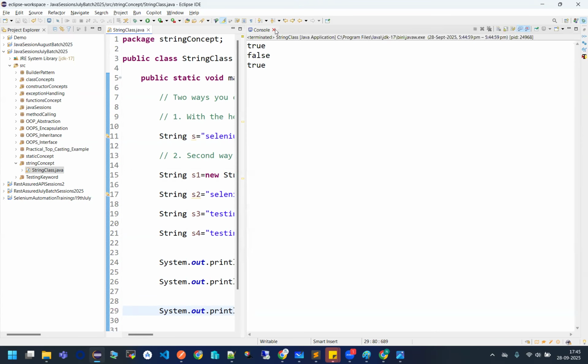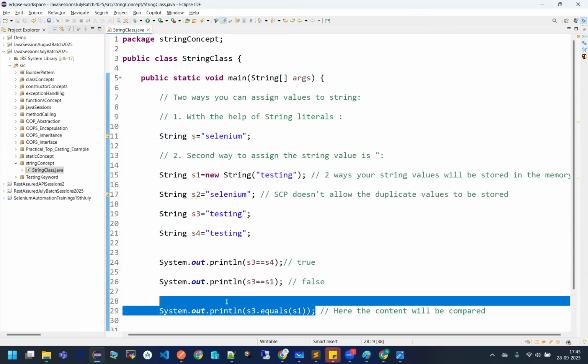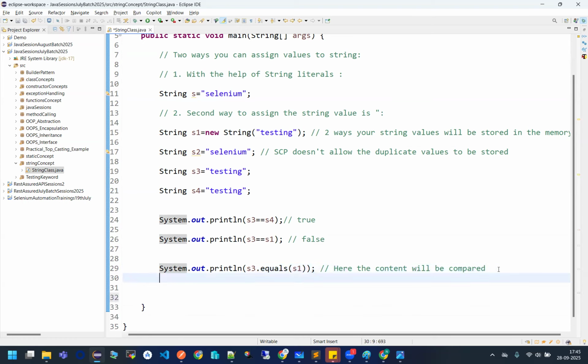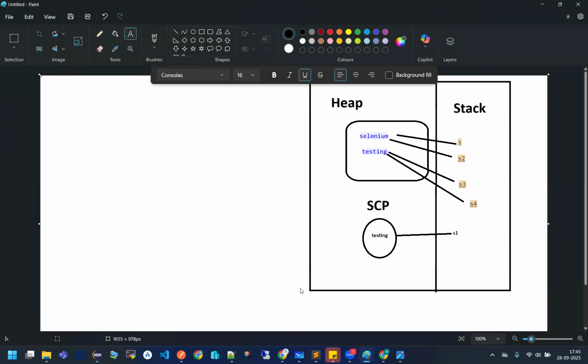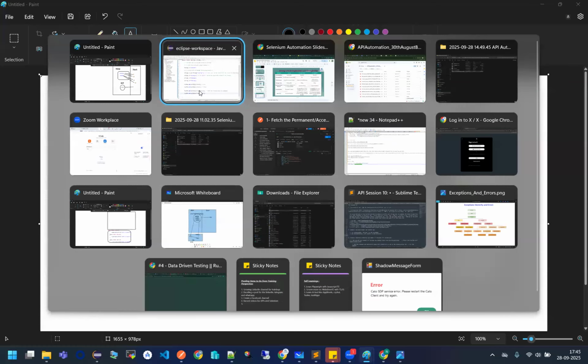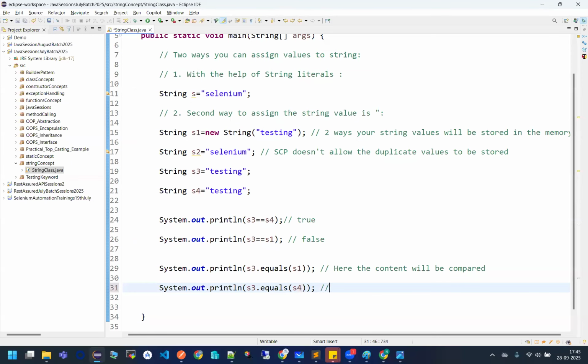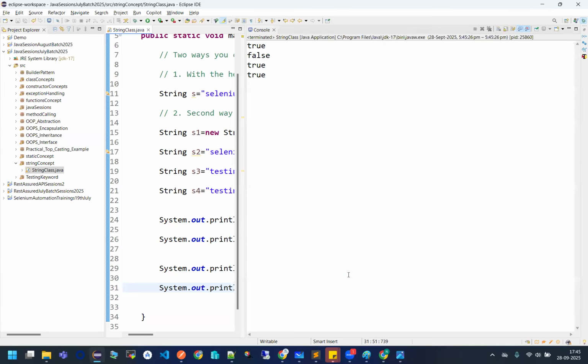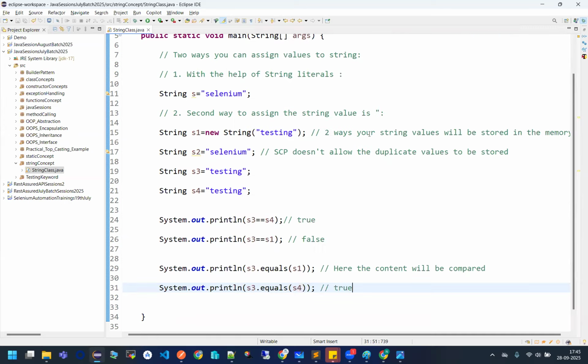See this. Same thing, if I really want to check S3, you check it with S4. See this, guys, what will I get? S3.equals(S4). Yes, it is equal. So I'll be getting true here also. See this. So in this way, you can actually compare two strings, and that is the actual way to compare the contents of two strings.